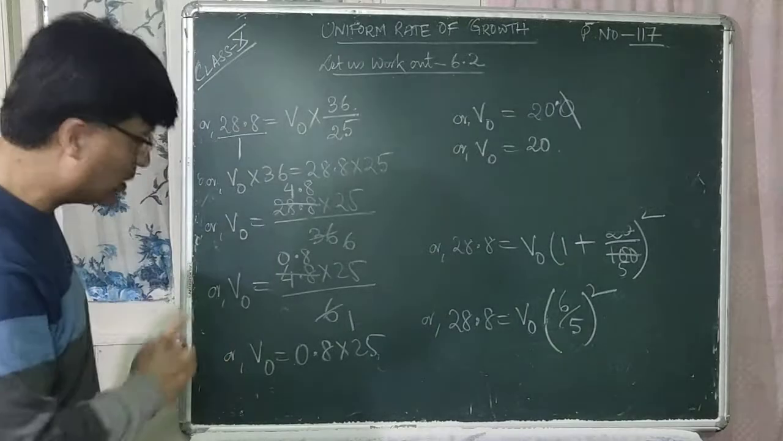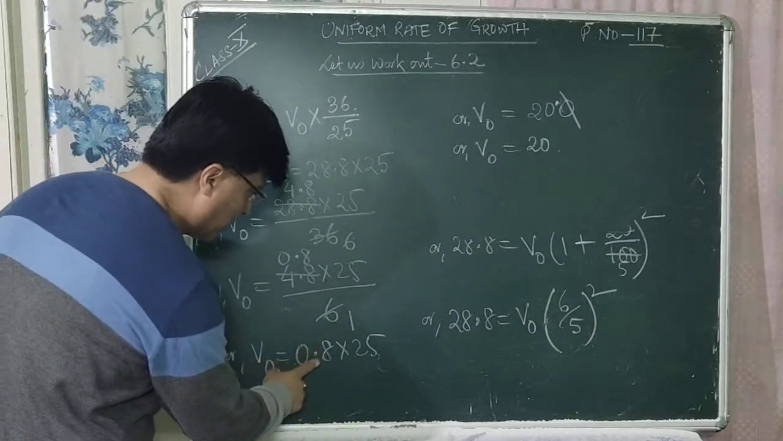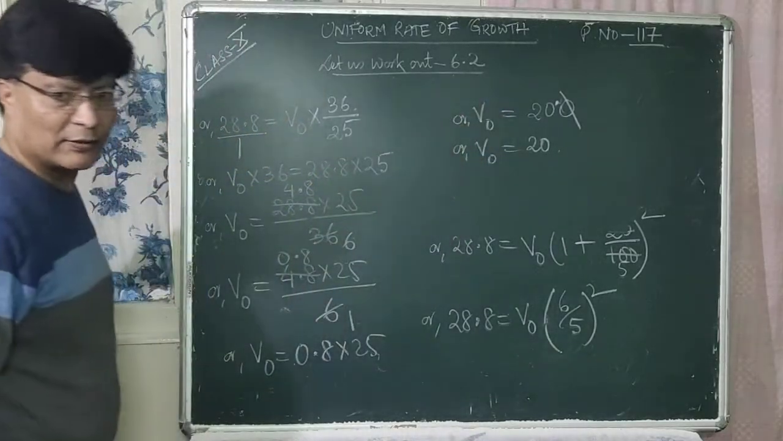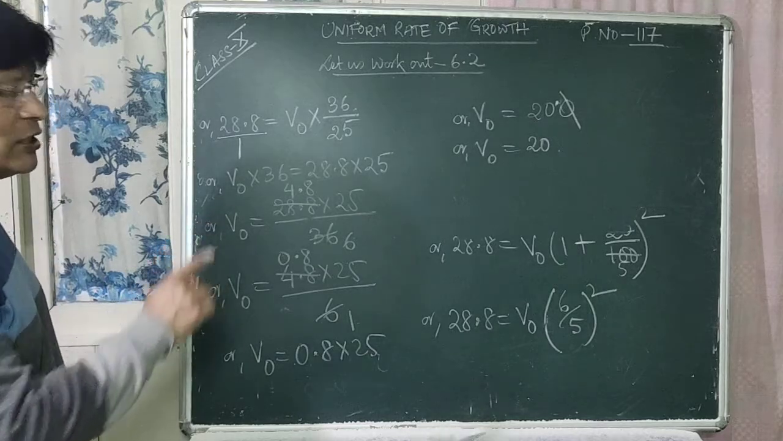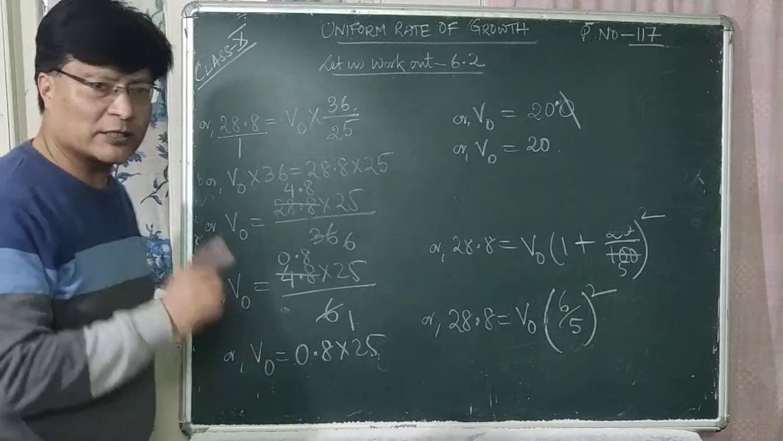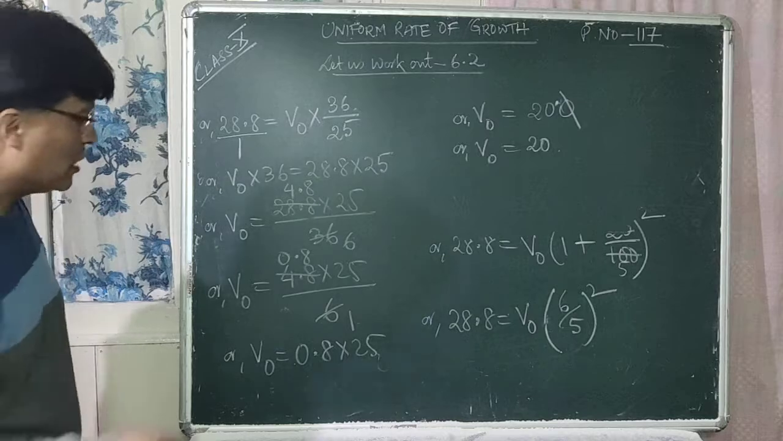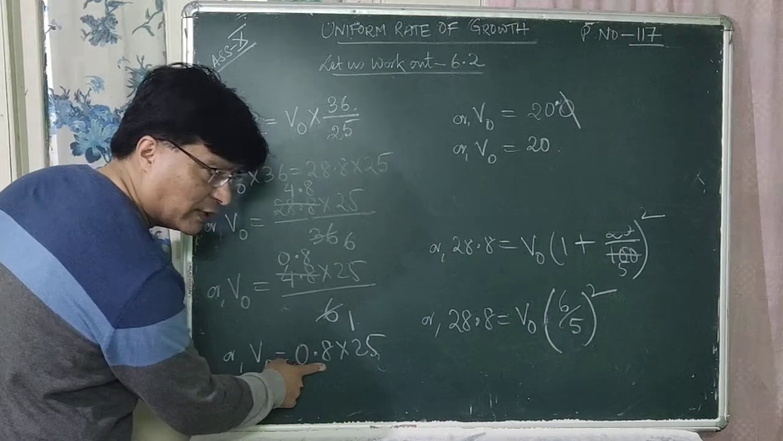You have understood? You know how to multiply it, isn't it? First of all, 8 into 25 is 200, right? 8 5s are 40, 0, 4 rayo, 8 2s are 16 plus 4 is 20, that means 200. So after decimal point, there is one figure here.